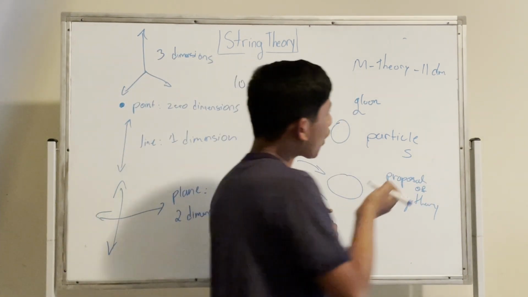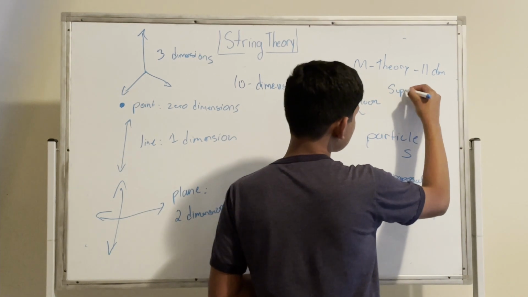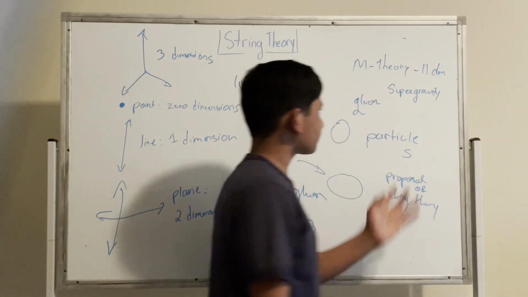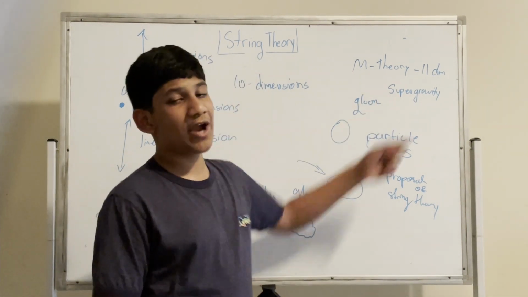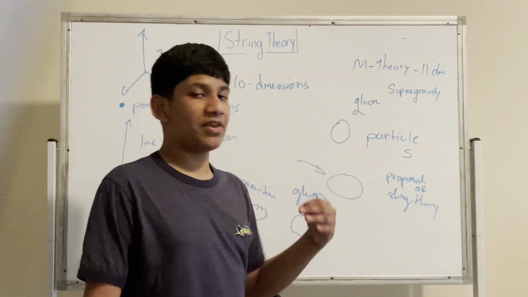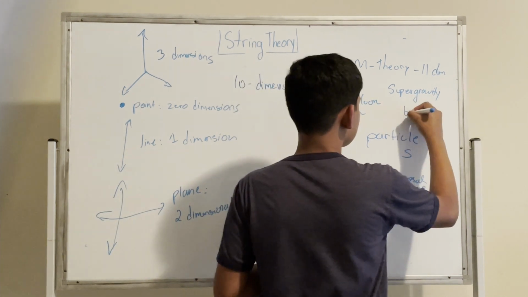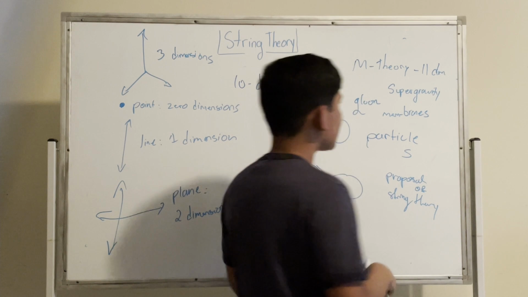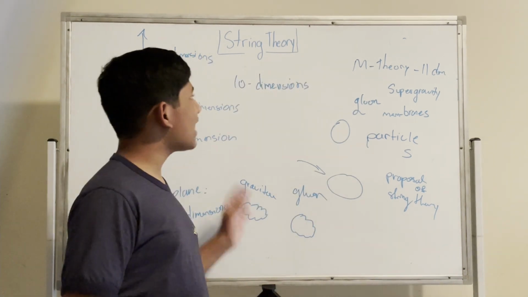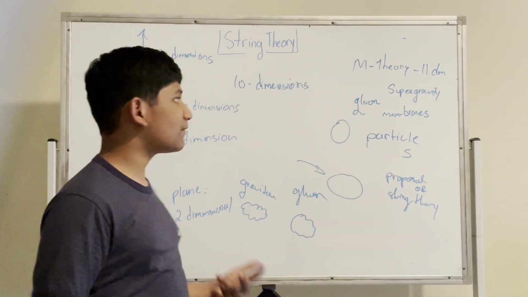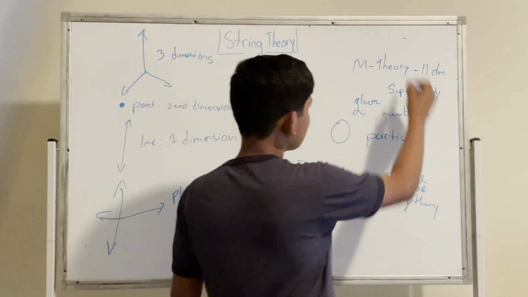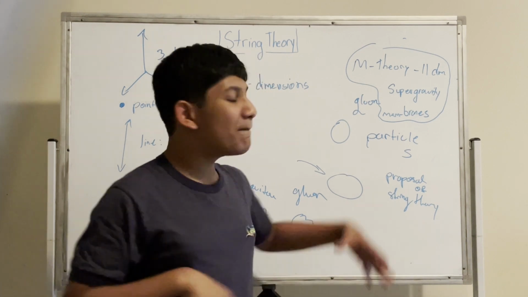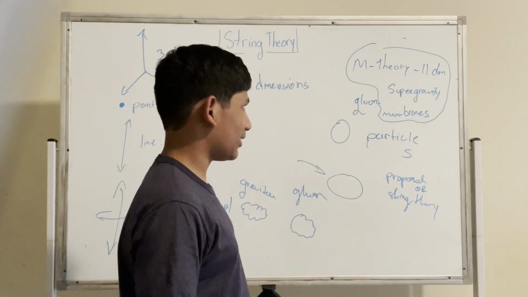But it arises from a concept called supergravity, which we'll not discuss now. This is essentially how M theory arises. People wanted to describe supergravity, so they created the theory, namely M theory. Then they created something called branes, or membranes. And essentially, as it developed, we can see that it now also describes the 5 different versions of string theory. So essentially, that's M theory. M theory is just a bigger version of the 5 different versions of string theory.